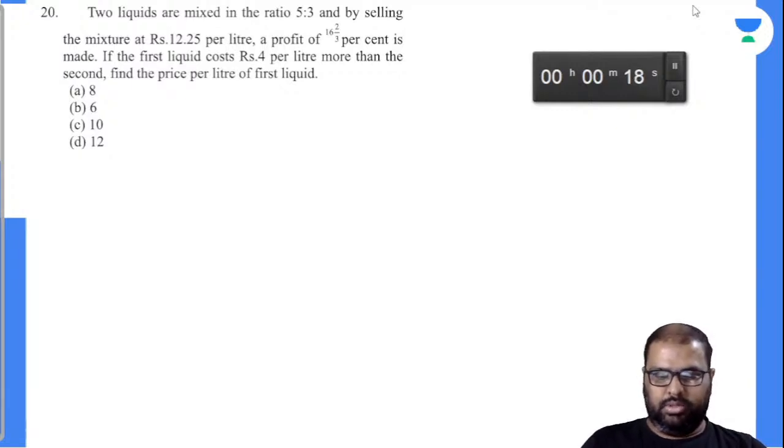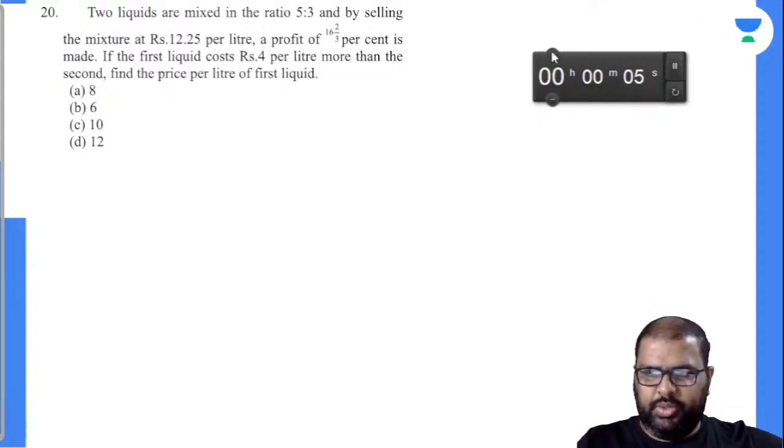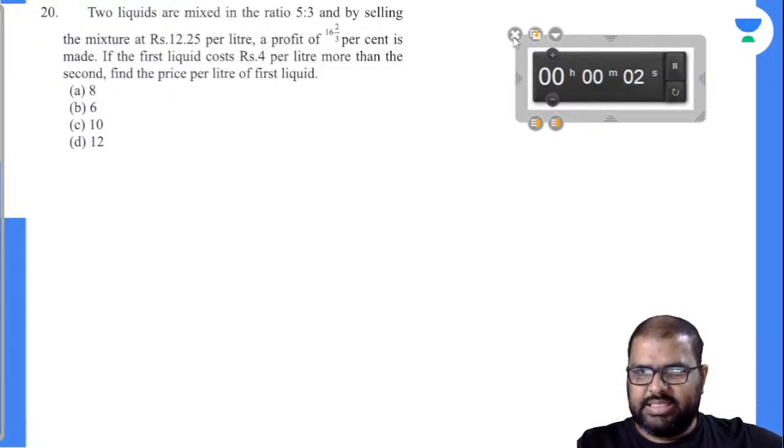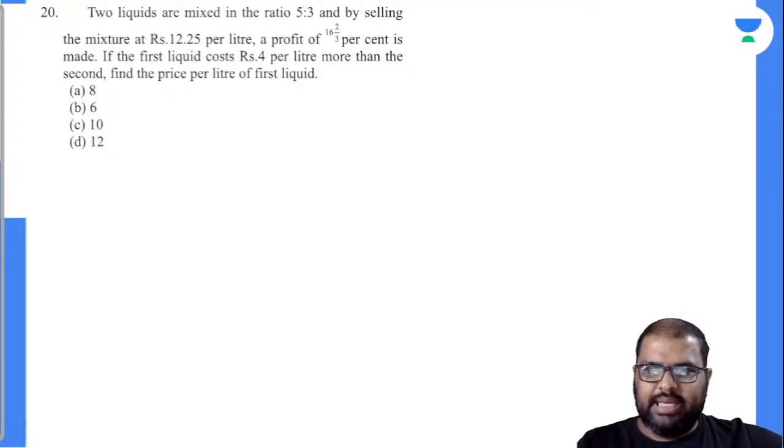20 seconds more. Excellent. So you can solve this question with the alligation rule very easily here. So I'll solve this. Two liquids are mixed in the ratio 5:3, and by selling the mixture at 12.25 per liter, a profit of 16 2/3 percentage is made. If the first liquid costs rupees 4 per liter more than the second, find the price per liter of the first liquid is the question asked.